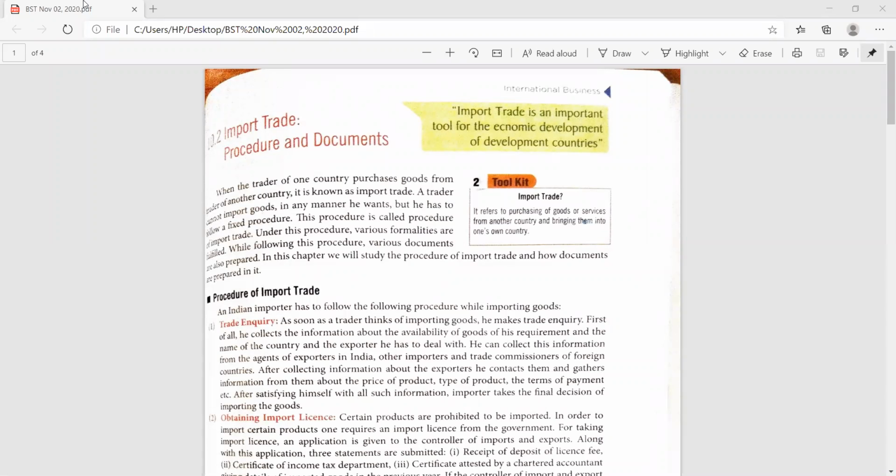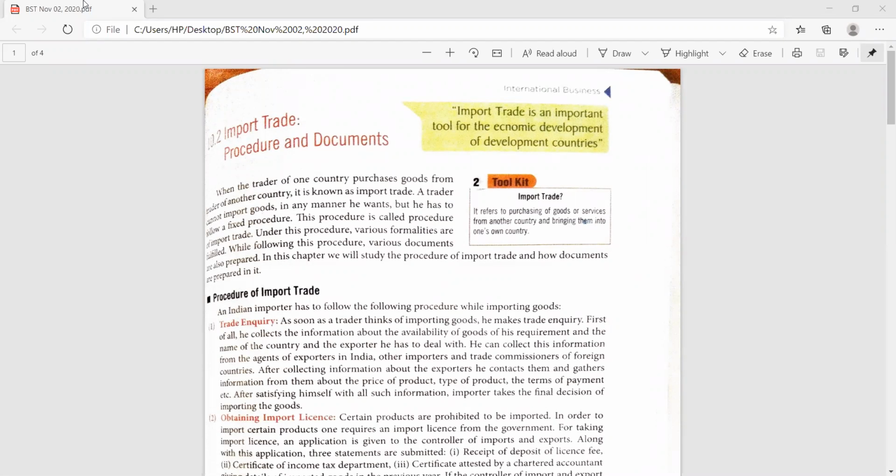Import trade is an important tool for the economic development of developing countries. What is import trade? It is an important tool for the economic development of developing countries, meaning countries that are not yet developed and are at the developing stage. For those countries, import trade is an important tool.